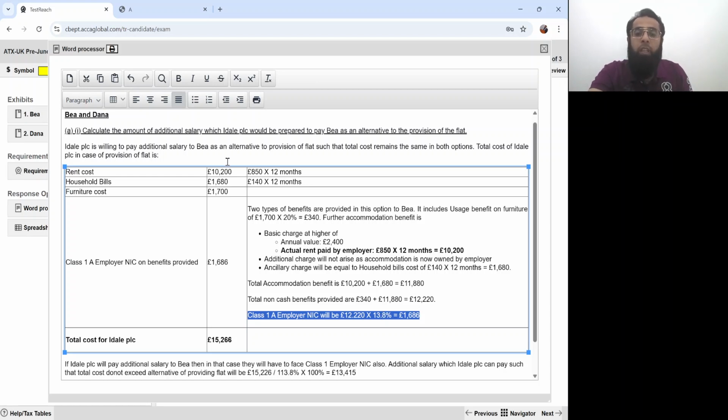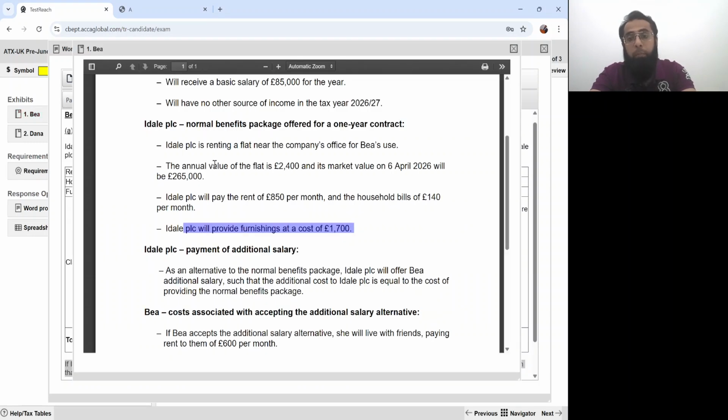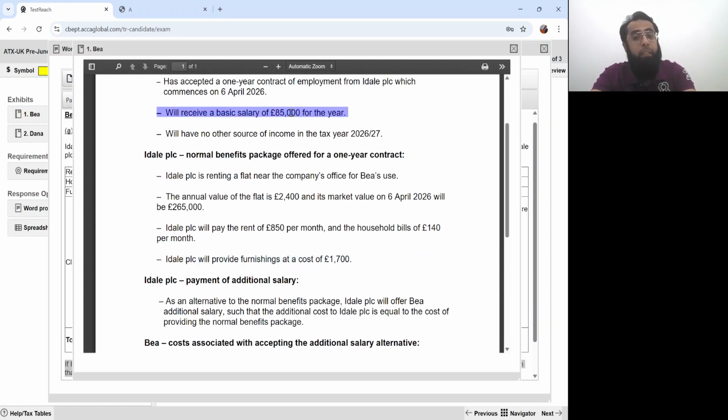If you look at the total cost, rent, household bills, furniture, class 1A employer NIC, the total cost was 15,266 pounds. Now, IDEL PLC said they are willing to pay additional salary to B such that their total cost does not exceed this. If they go for additional salary, they will have to pay class 1 employer NIC also, at 13.8%. The 0% band is being ignored, because B is already getting a basic salary of 85,000 pounds.